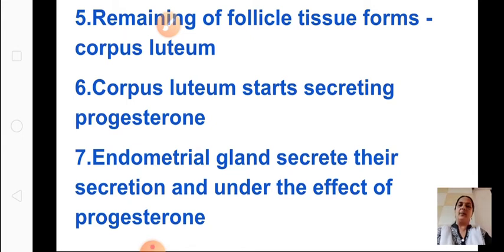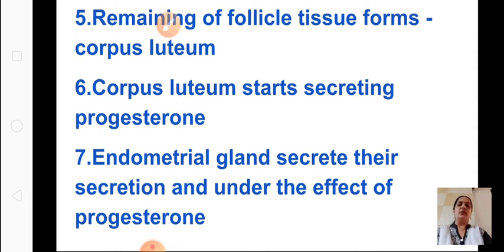This will start developing, and slowly when it is fully matured, with the help of luteinizing hormone, it will burst open. Then the remaining of the follicle, after the egg comes out, will form what? Corpus luteum.